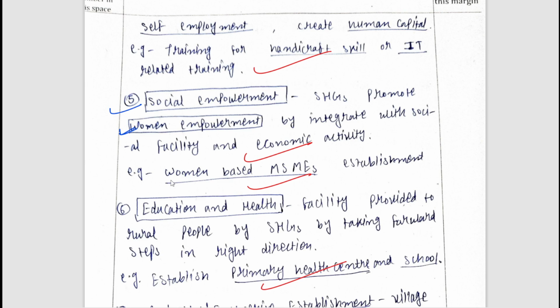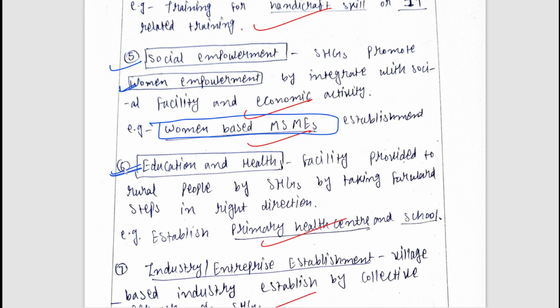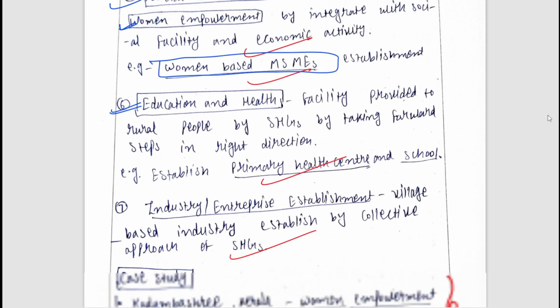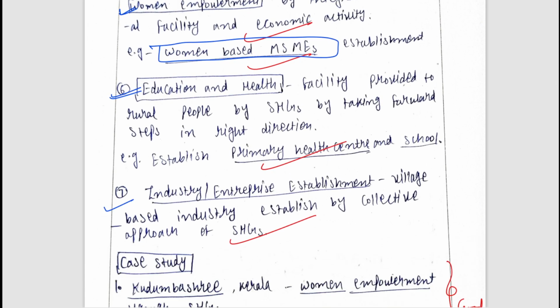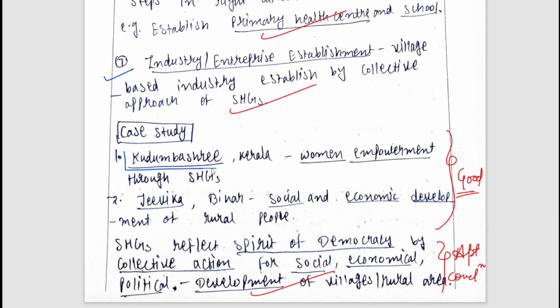Although here, if the names of the self-help groups had been mentioned, it would have been better, such as Kudumbashree in Kerala. Education and health: self-help groups have given certain kinds of training and education, and as it is a group of members, overall community development can be seen through self-help groups. Then industry and enterprise establishment, and you can see the student has highlighted a case study of Kudumbashree in Kerala and Jeevika in Bihar. So, a well written answer. Although these examples could be added in the points also, that could be good as well. Now let's move to the next question. If you want to read it, you can pause at different intervals and read it.